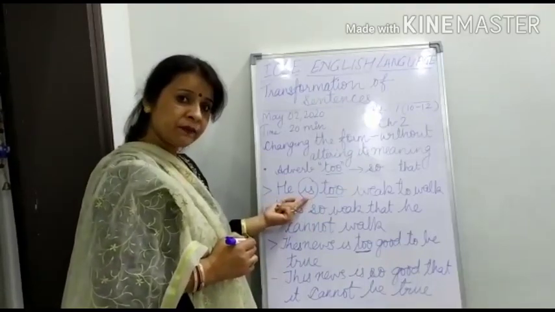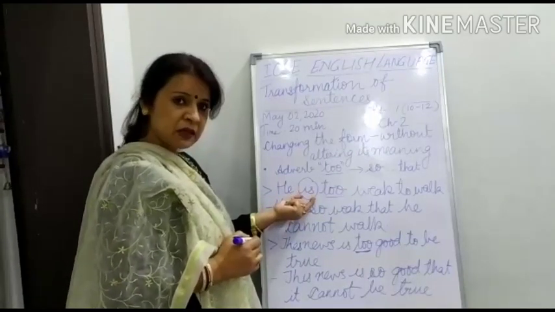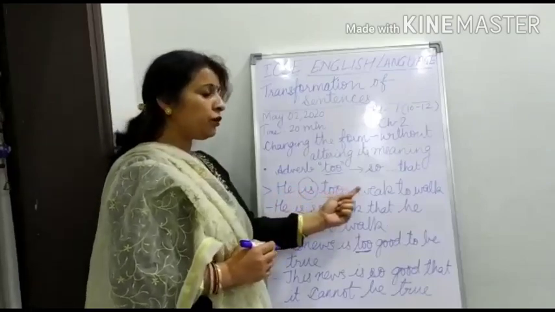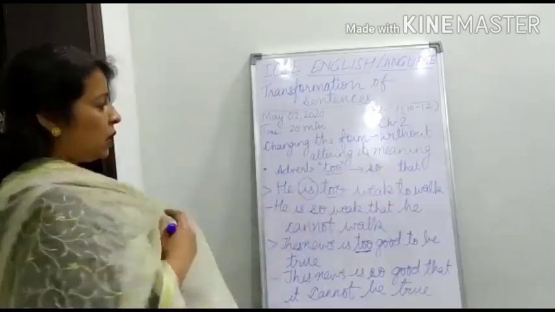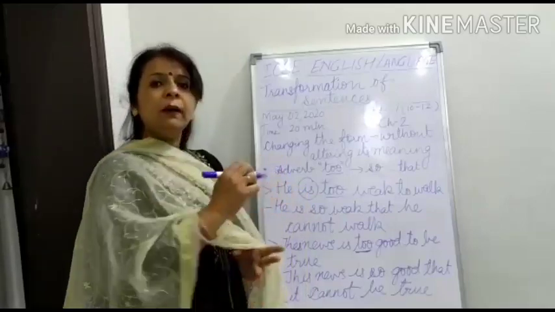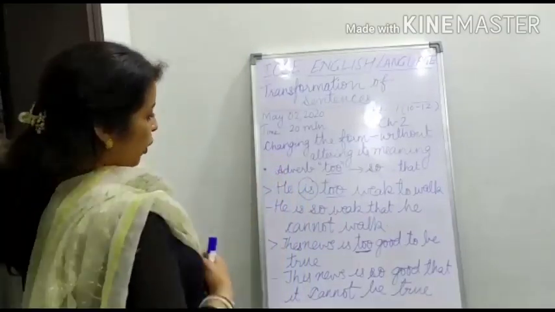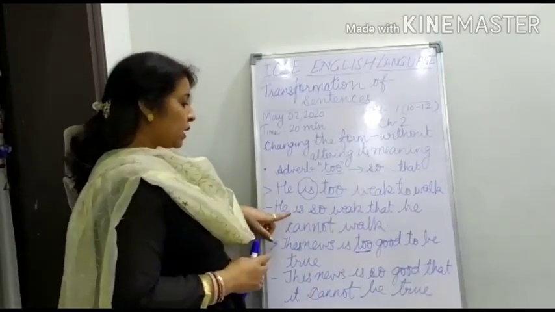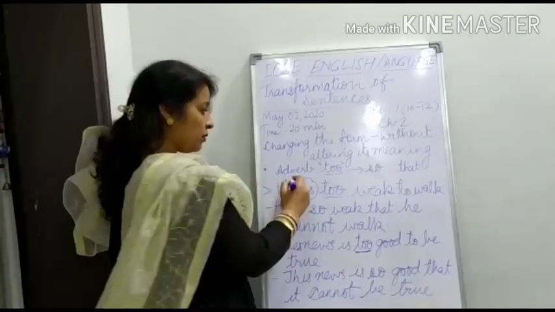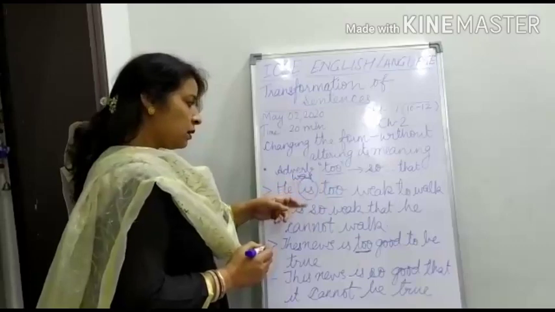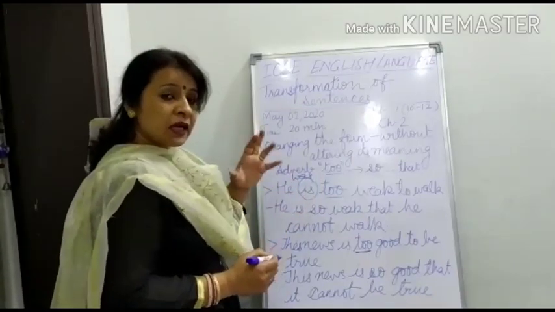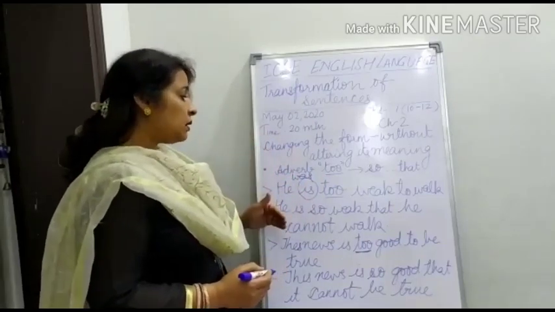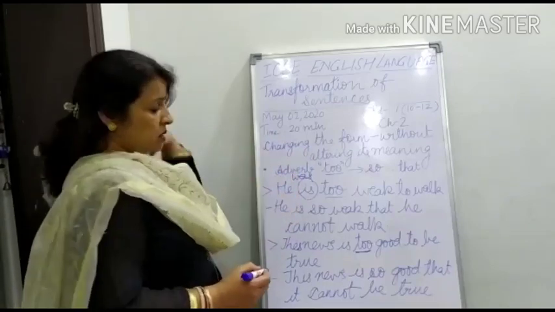And one thing more I want to tell you. Just see, this is: he is. Is means present tense. If we have the sentence, he was too weak to walk, then was is in the past tense. Then how can we transform the sentence, again without altering the meaning? We cannot change the tense. If the sentence is in the present tense, the transformation will be in the present tense only.